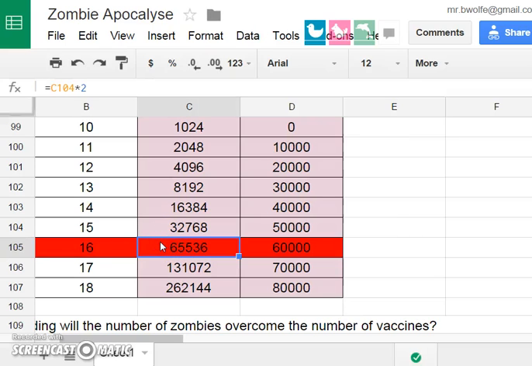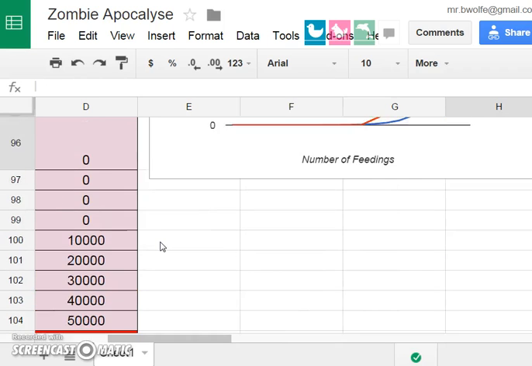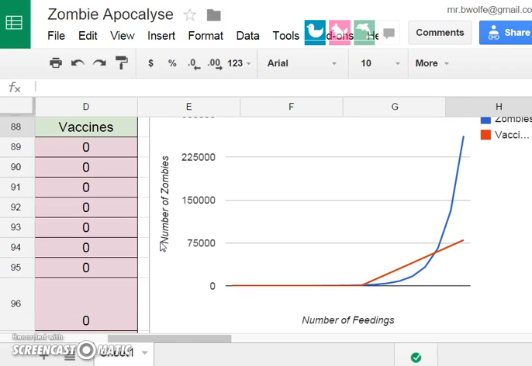So the zombies take over right here. In other words, the zombies are more than the vaccines, and it happens right there. And then if you look at the graph, the point that I'm trying to make here is that this exponential function, because it's a curve, it's always going to take over. It doesn't matter how fast you produce the vaccines. If they continue doubling, there's always going to be a point where the zombies take over, because exponential functions are always faster than linear functions eventually.